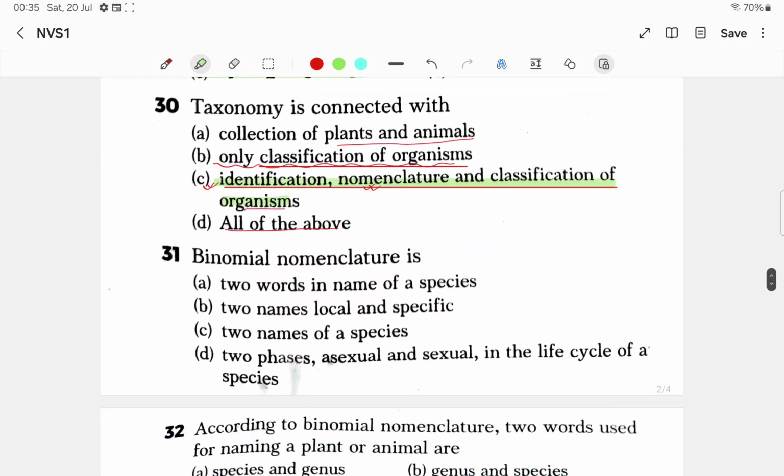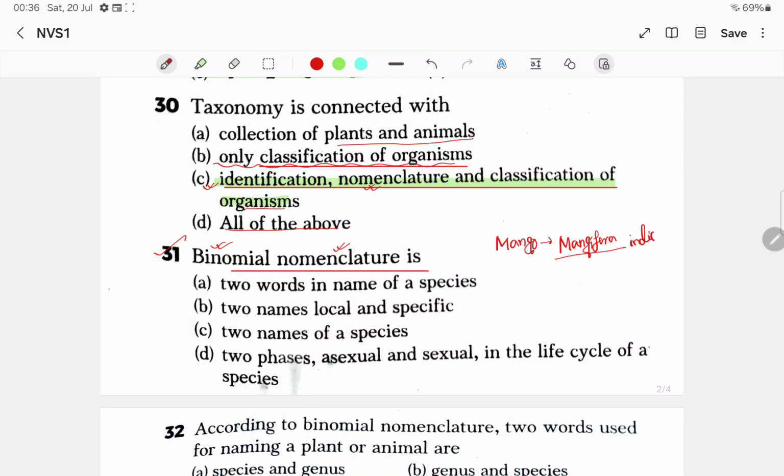Now question number 31, binomial nomenclature is. What is binomial nomenclature? As the name suggests, binomial nomenclature means providing the scientific name of any living organism. For example, if I write mango, the scientific name according to binomial nomenclature is Mangifera indica.